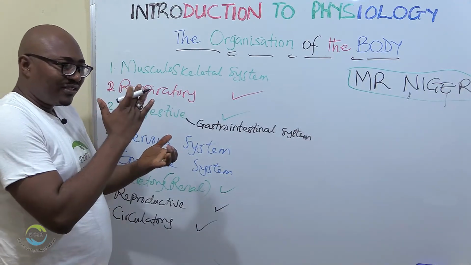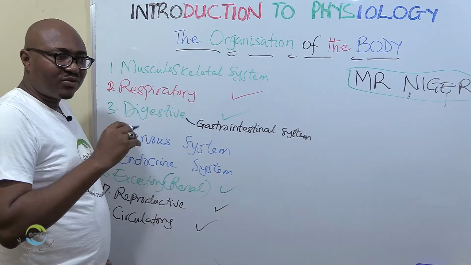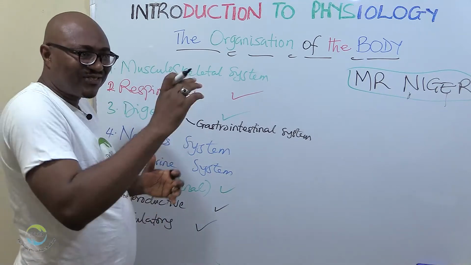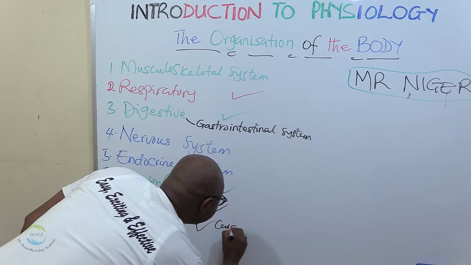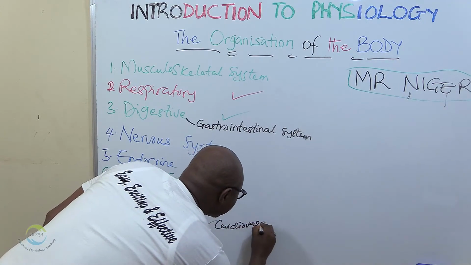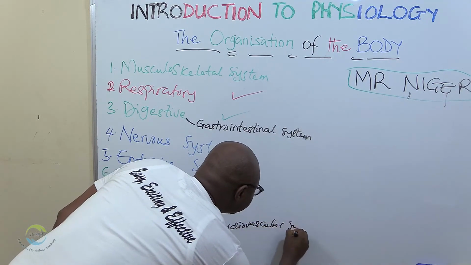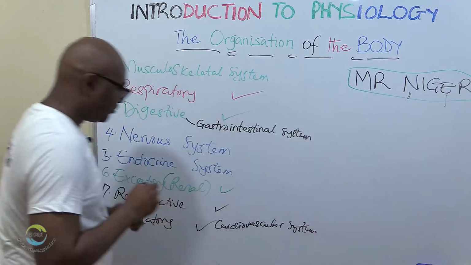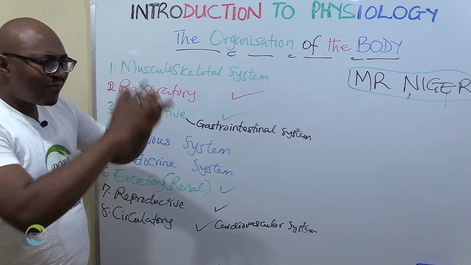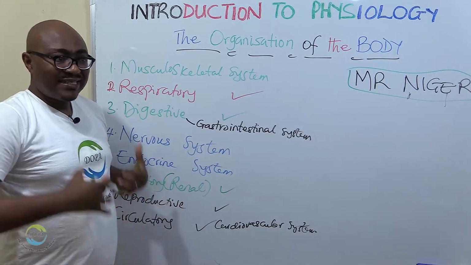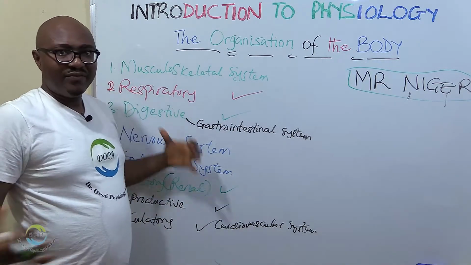So it's also called cardiovascular. Cardio, heart; vascular, blood vessel. Let's write it here. Cardiovascular system. Then we have another one: you have an organism that is exposed to the environment.